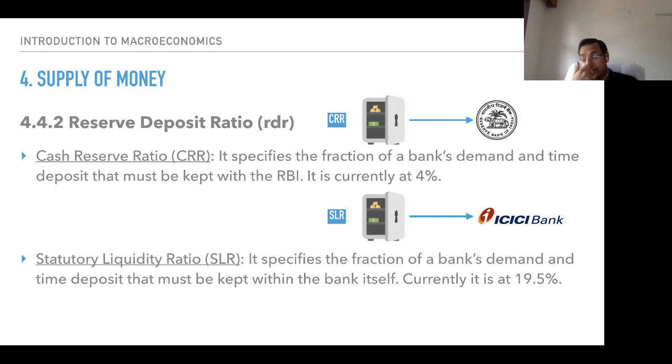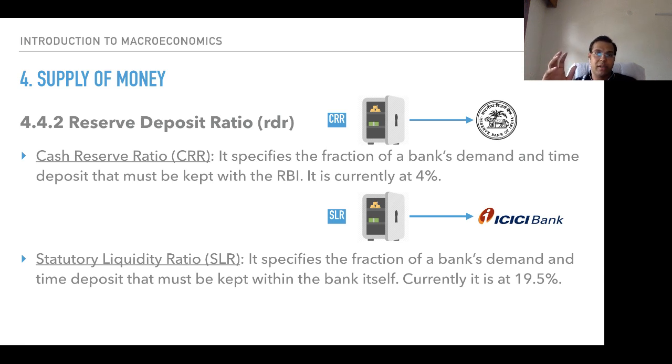Followed by that, the second is statutory liquidity ratio. Statutory liquidity ratio is also supposed to be maintained by banks on NDTL. This is the first thing: the ratio is supposed to be maintained on NDTL, net demand and time liabilities. The difference between CRR and SLR is that SLR can be maintained with the banks themselves. They can maintain it in their own premises. CRR has to be maintained in the RBI's premises. CRR has to be maintained in the form of cash. SLR has to be maintained in the form of cash as well as other things, in the form of government securities, in the form of gold. This is a highly important point.